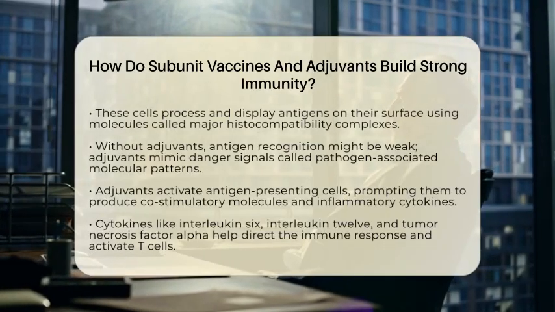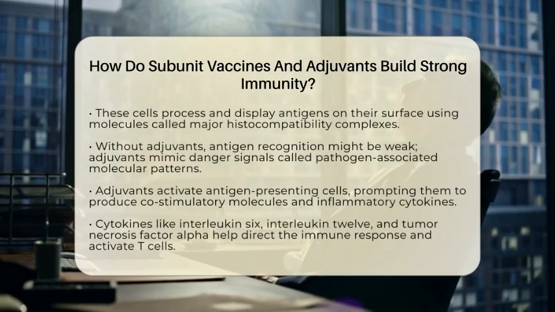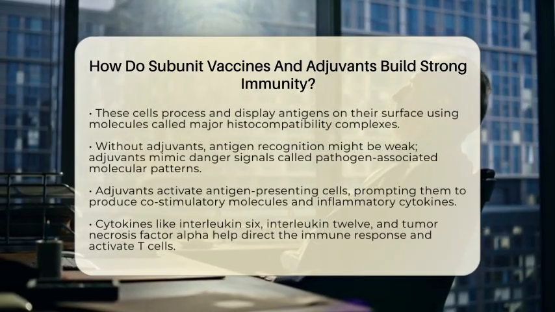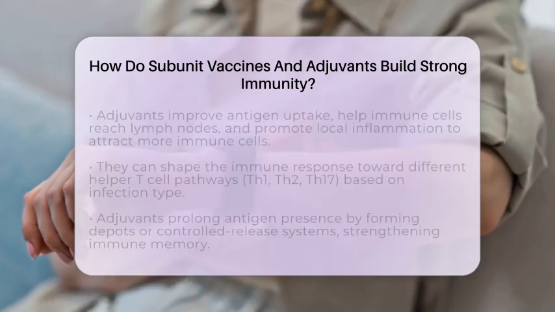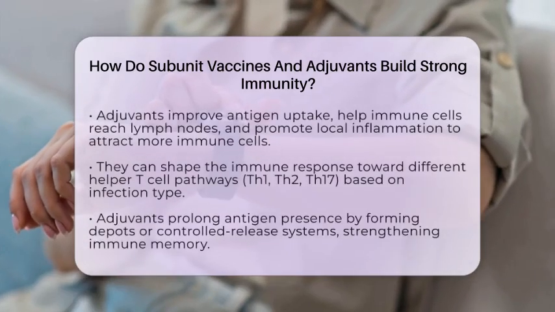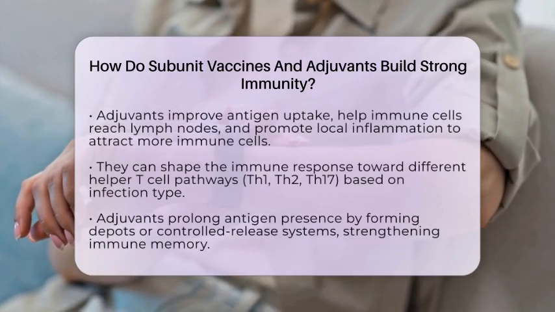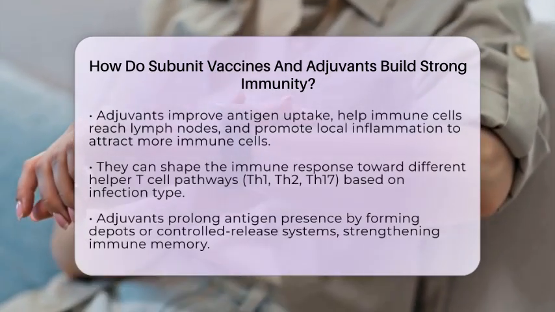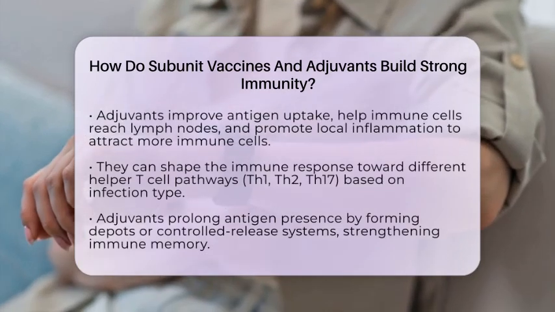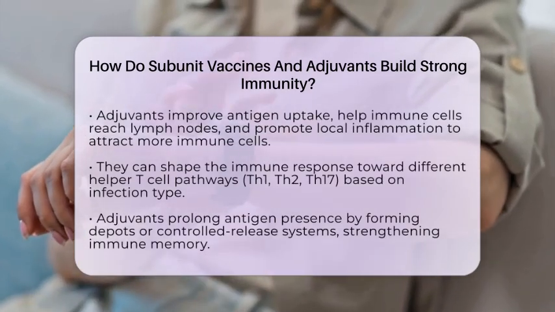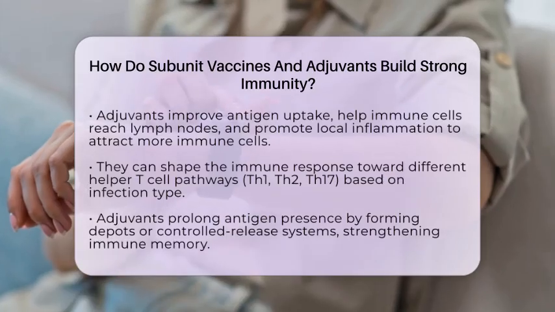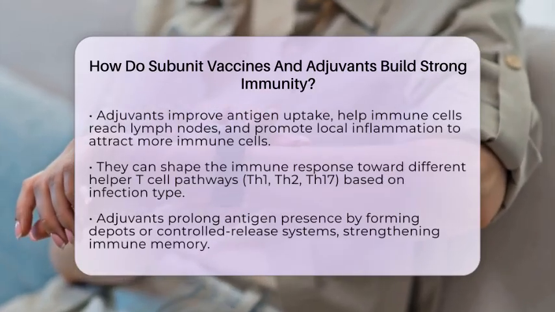Adjuvants also improve how well the immune system recognizes the vaccine. They increase the uptake of antigens by immune cells and help these cells move to lymph nodes, where immune responses are organized. They create a local inflammation that draws more immune cells to the vaccination site. Some adjuvants even help shape the immune response toward different helper T cell pathways, like Th1, Th2, or Th17, depending on what kind of infection is being targeted.